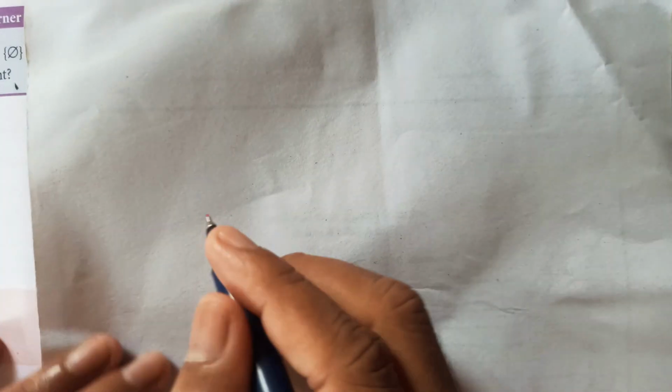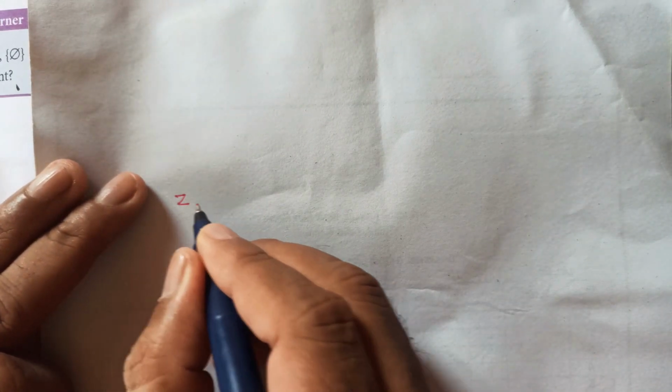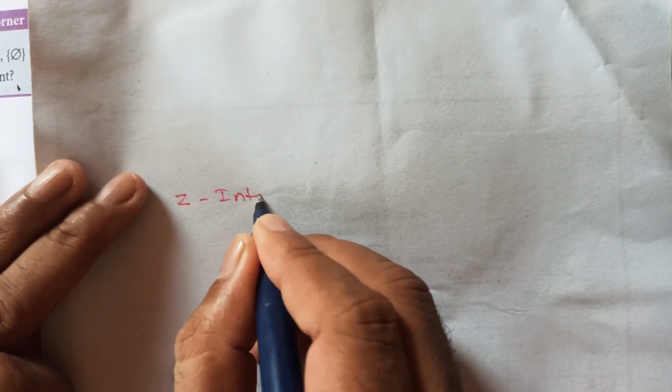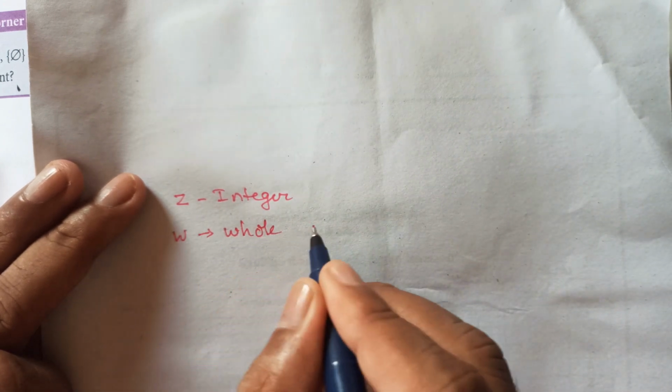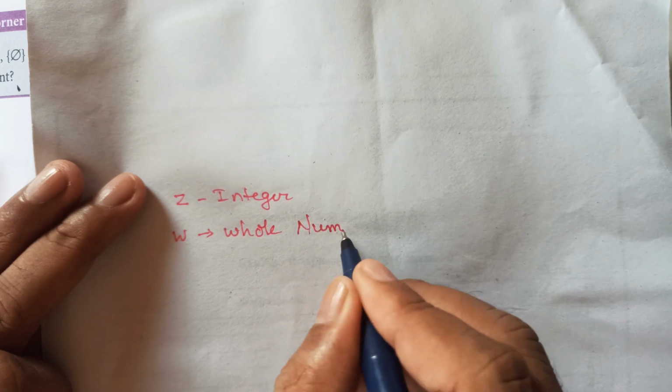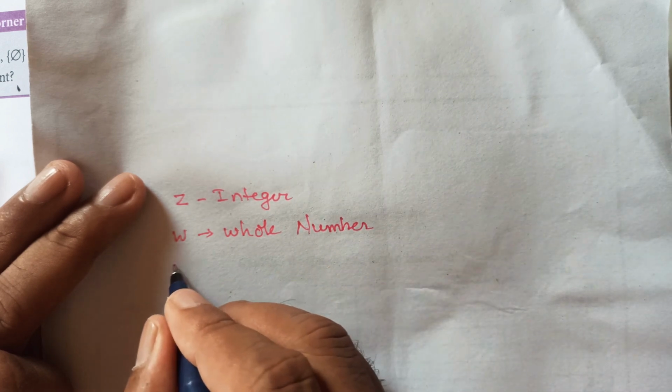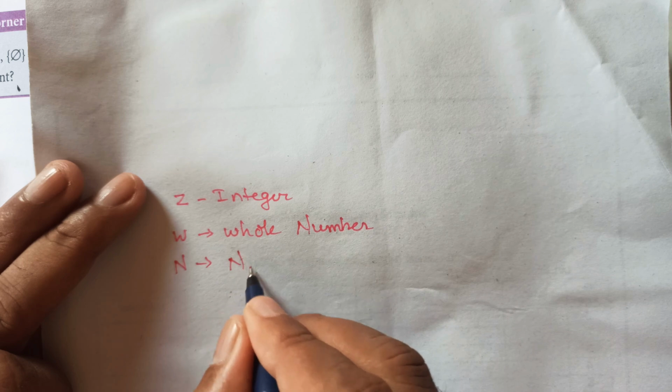As we all know, Z is integer, W is whole number, and N is natural number.